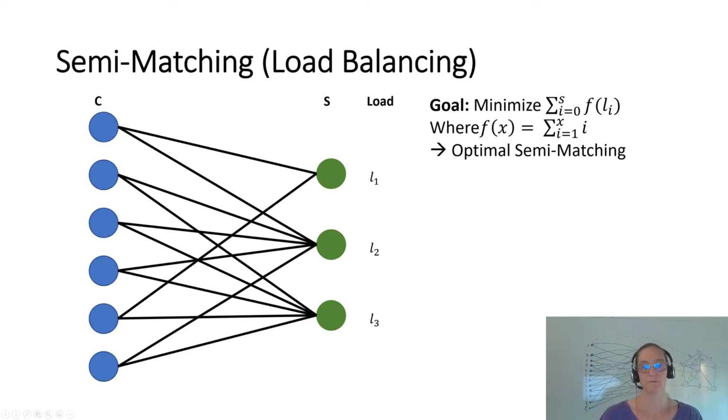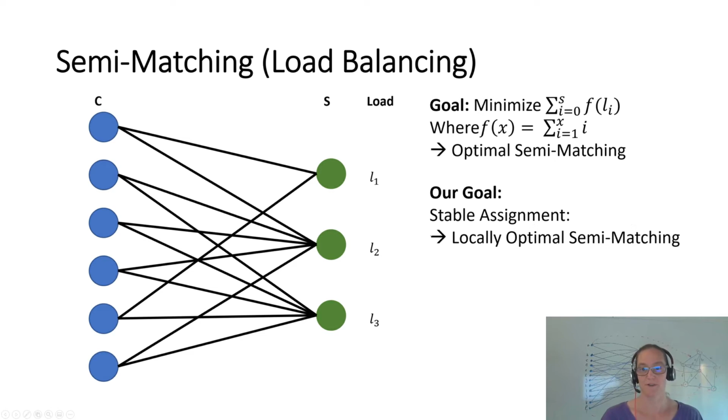Now we want to minimize this load, and there are different functions one can choose. We were choosing the following. So we sum up from 1 to the load for each server, and then we sum up over all the servers. And this is what we try to minimize. And once you get a minimum for that, this is an optimal semi-matching.